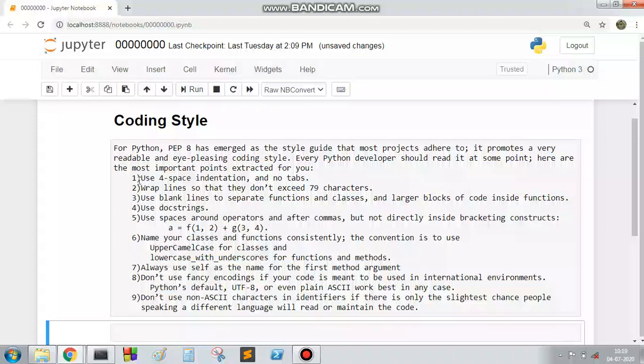So while developing a Python program or a Python project, these 9 points need to be kept in mind by a Python developer. First, use 4-space indentation and no tabs. That means suppose I am defining a function here.